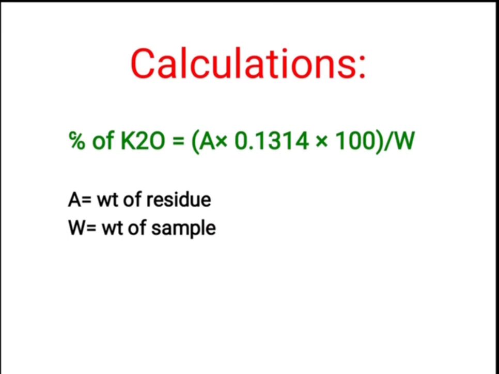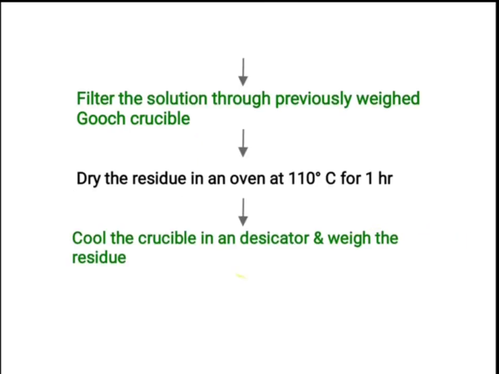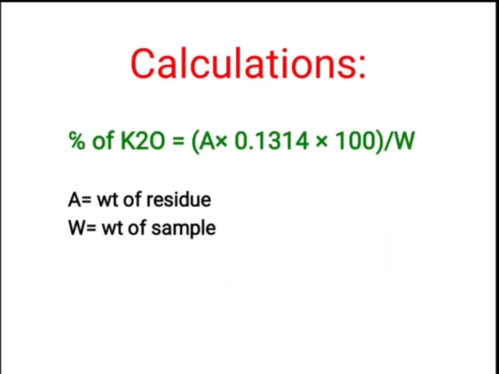Percentage of K2O is equal to, in a bracket, A into 0.1314 into 100, the bracket is complete, divided by W. Here A means the weight of residue which we have weighed, into 0.1314 into 100, divided by W. W is the weight of the sample which we have taken initially, and the sample weight is 5 gram.